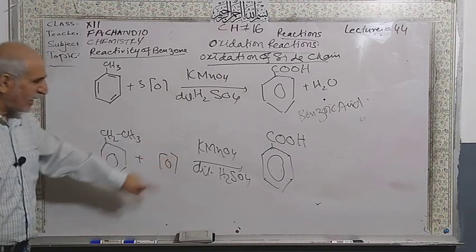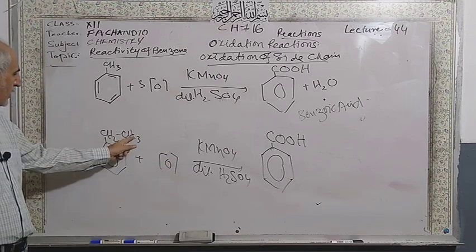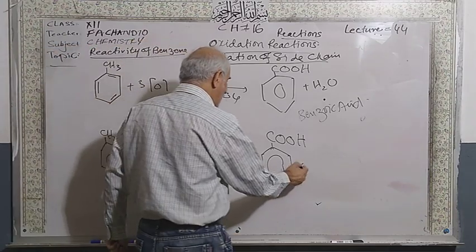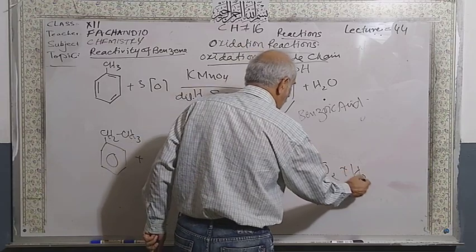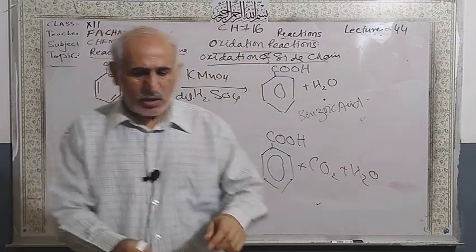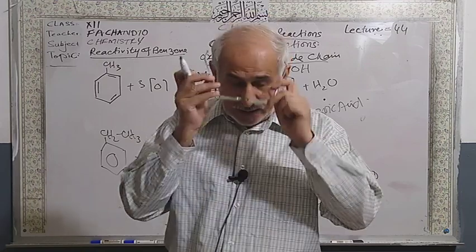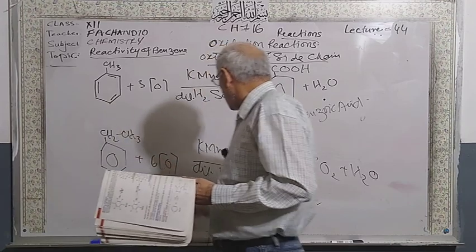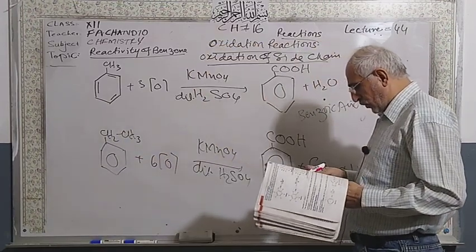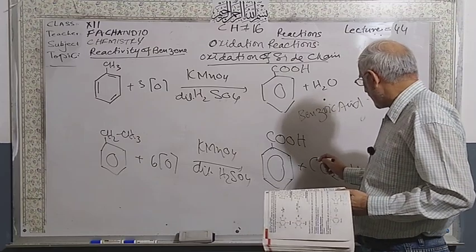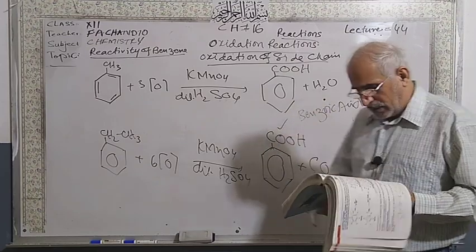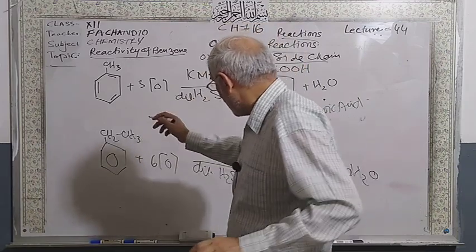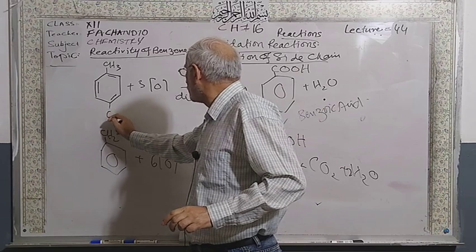Whatever the length of the chain, 2 carbon, 3 carbon, 4 carbon, the main product will always be benzoic acid. The other carbons change into carbon dioxide gas and water. The main product is benzoic acid.